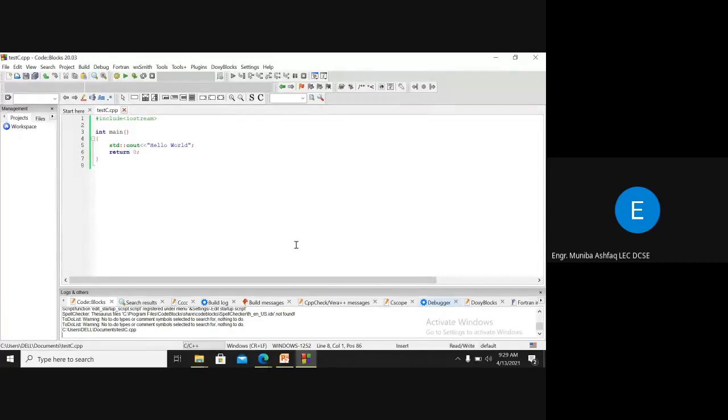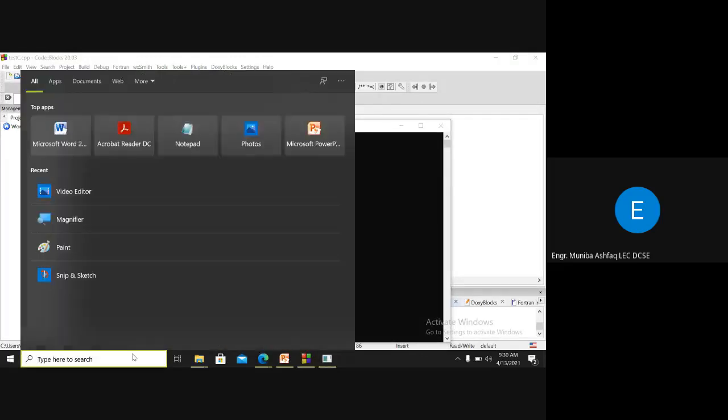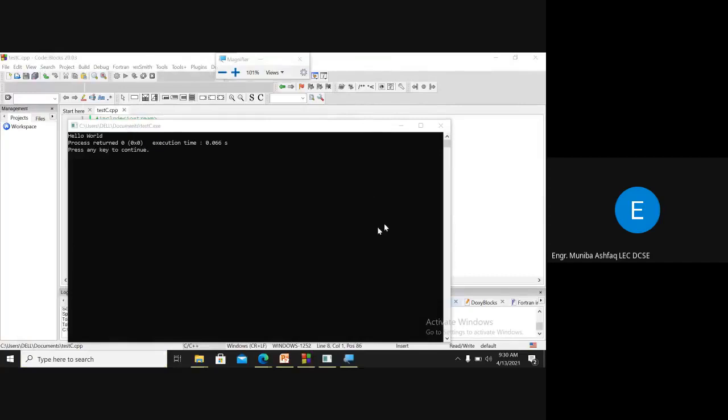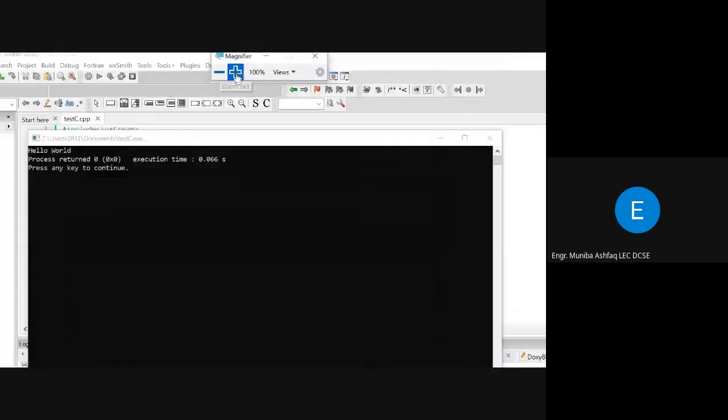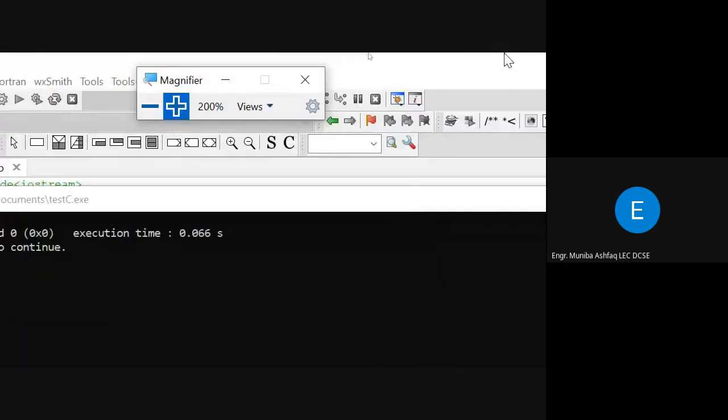It means you have no syntax errors at this time. And then after build, we run this. When you run this, our purpose was to print hello world. So it's been shown on the screen that hello world is printed, right?